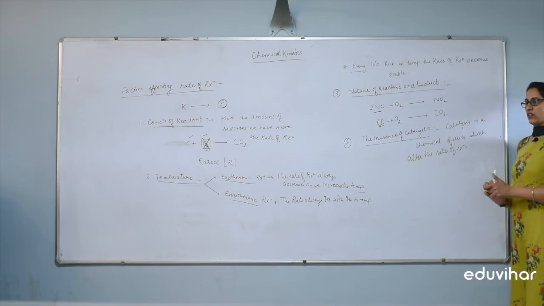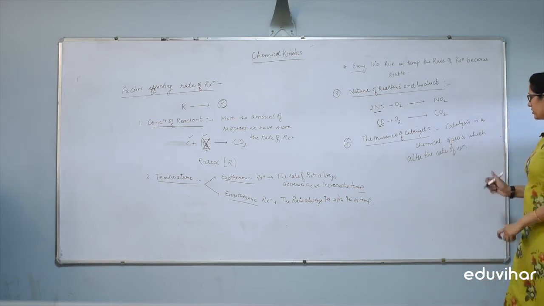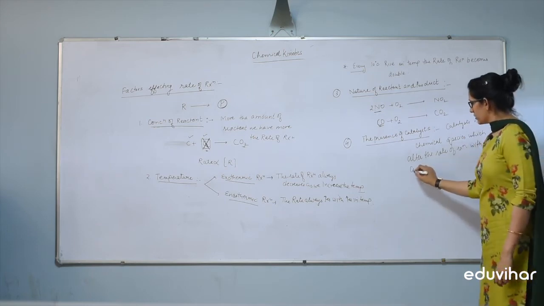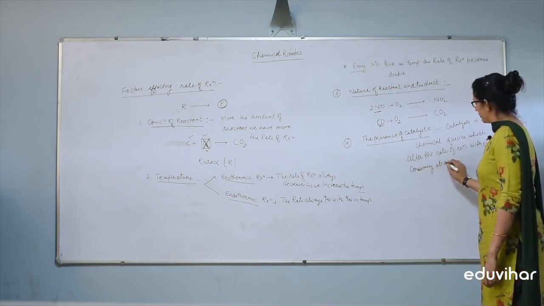Alter means change. The catalyst is a chemical species which alters the rate of reaction without consuming itself.